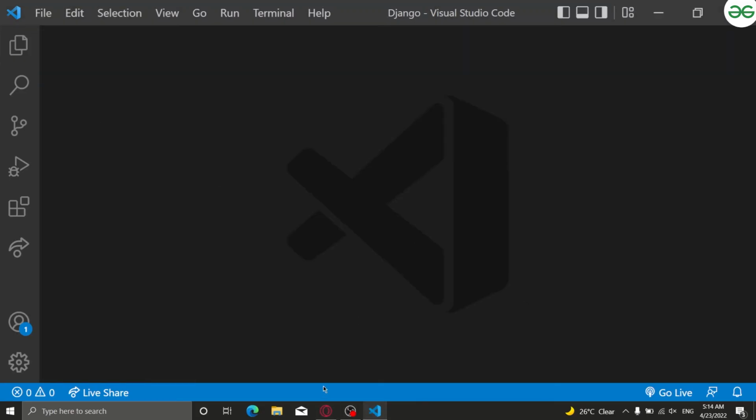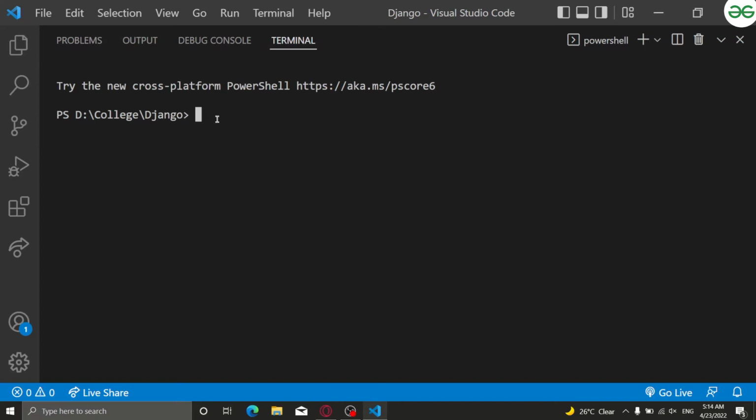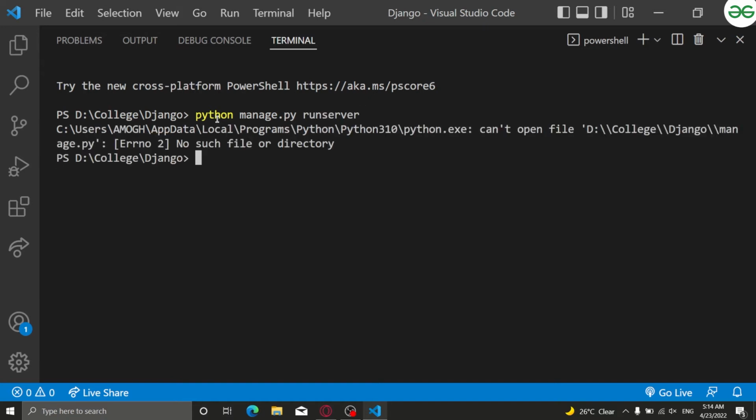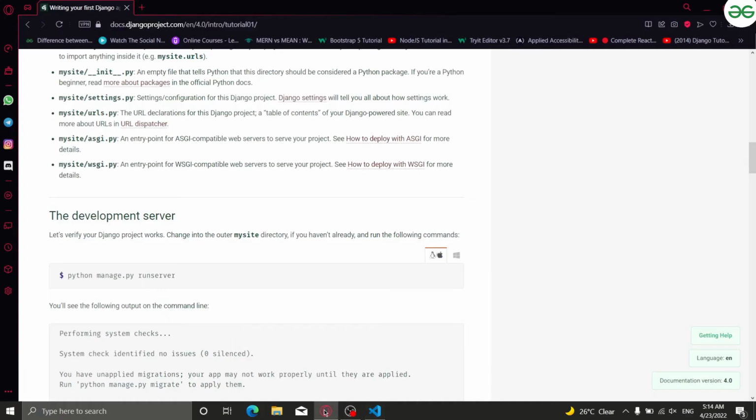Now let's do one thing. What I will do here is I will write python manage.py runserver. Actually, maybe I have not written the proper command.